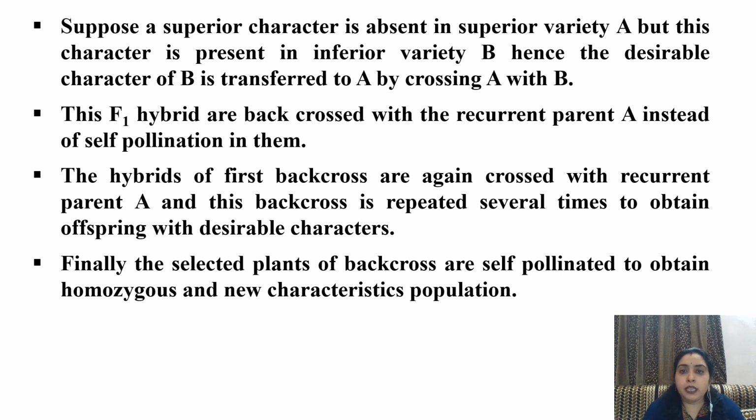Suppose a superior character is absent in superior variety A. That means plant A has all the good characters except it is prone to diseases. But this character is present in inferior variety B. Hence the desirable character of B is transferred to A by crossing A with B. This F1 hybrid is backcrossed with the recurrent parent A instead of self-pollination. The hybrids of the first backcross are again crossed with recurrent parent A, and this backcross is repeated several times to obtain offspring with desirable characters. Finally, the selected plants of the backcross are self-pollinated to obtain a homozygous population with the new characteristic.